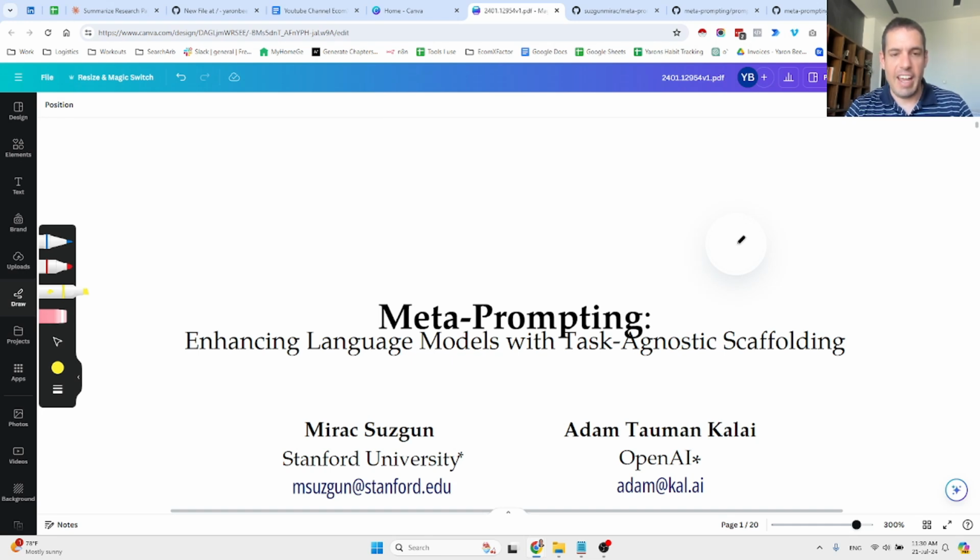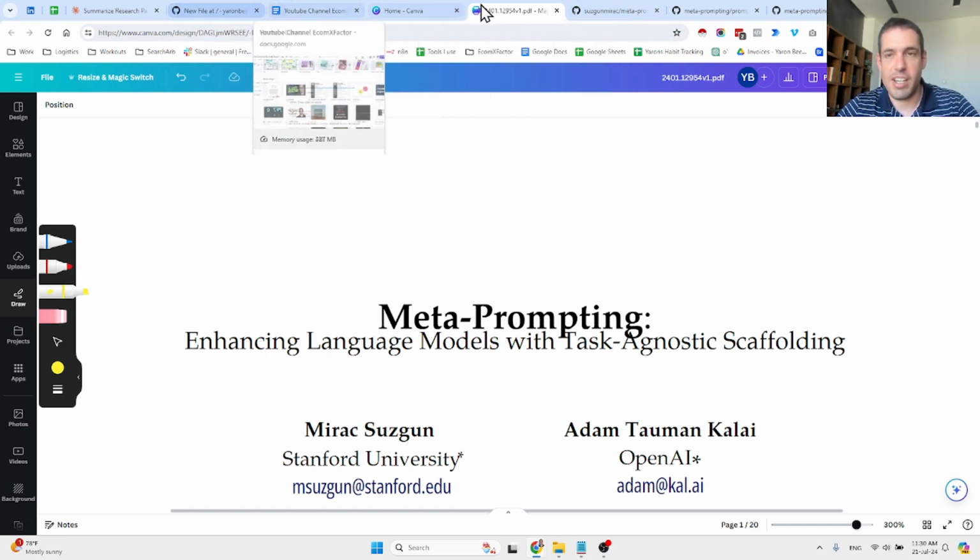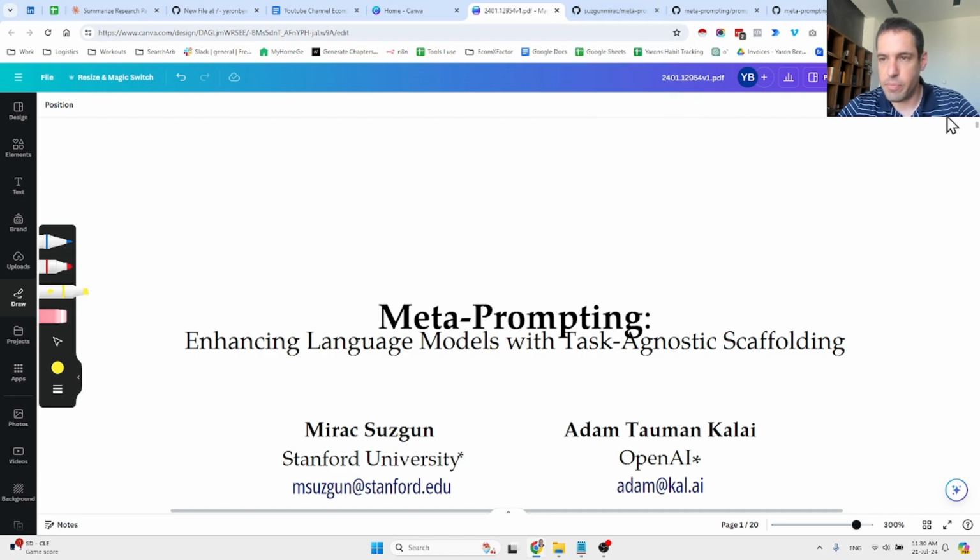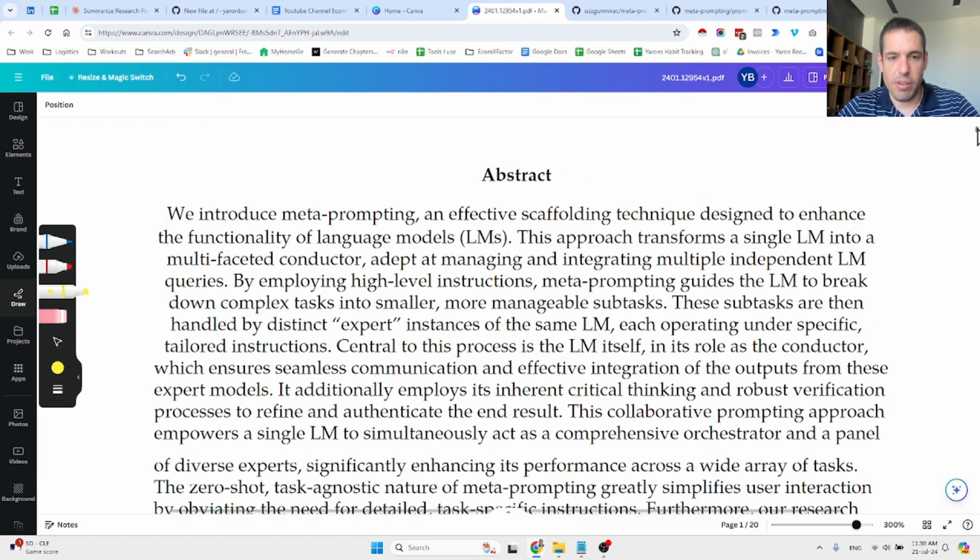Meta prompting, enhancing language models with task agnostic scaffolding. Today, guys, I want to share with you a new prompt template that I stumbled upon. I believe it is very useful, and also the way that the research paper is written and the comparison between the different types of prompts is very useful, and I hope you will find it interesting as well. So I stumbled upon this research paper. I will share the link to the research in the show notes.